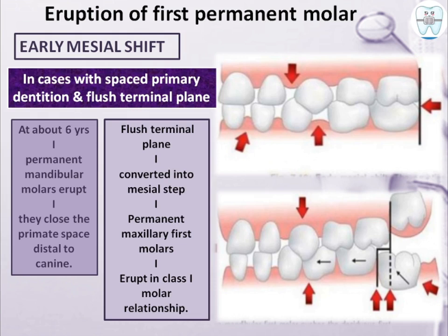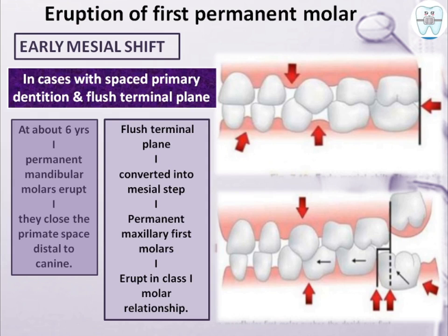So what would happen is कि at about 6 years the permanent mandibular molars would erupt, and because they will exert a force, they would close the primate space which is present distal to canine. Then the flush terminal plane would be converted into a mesial step.